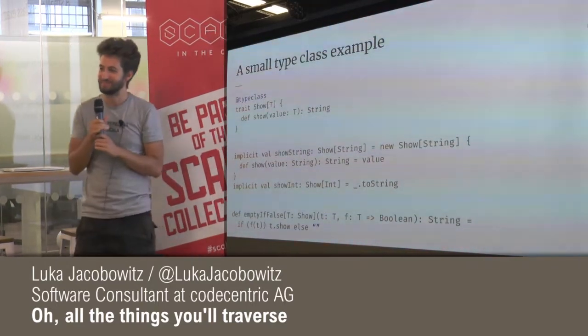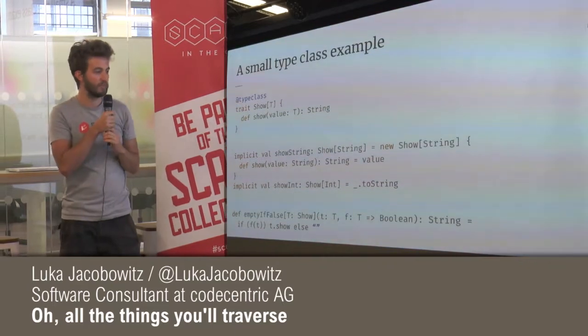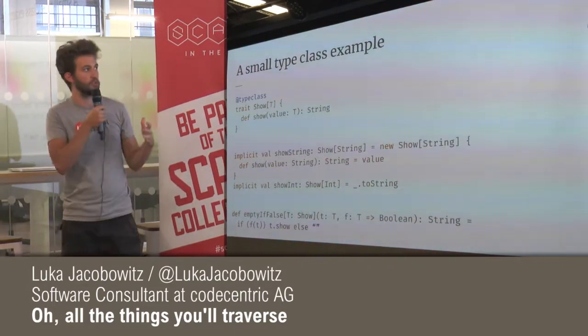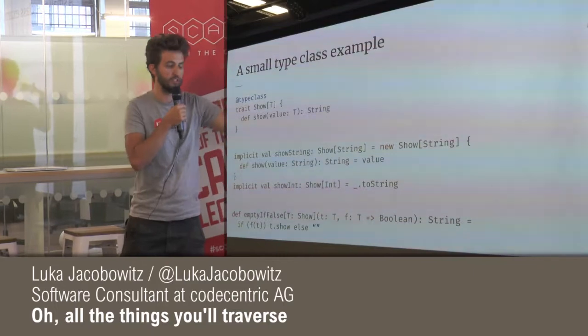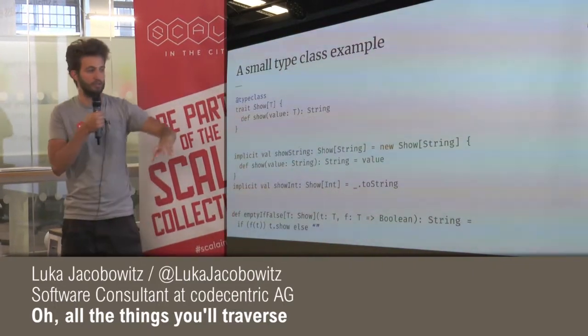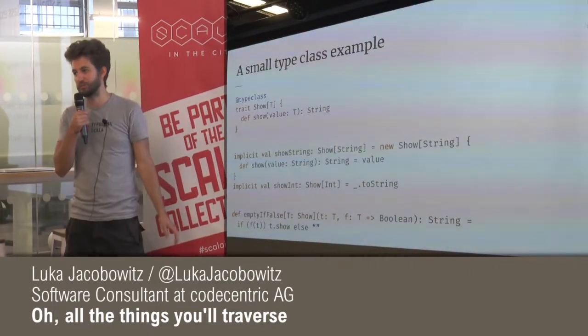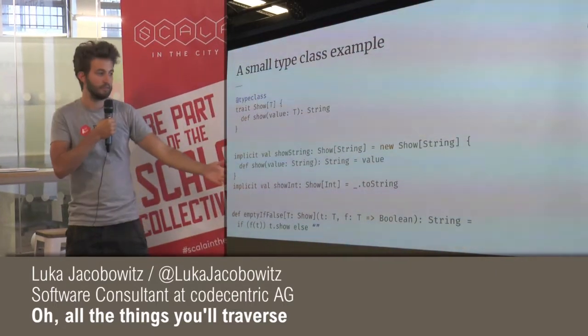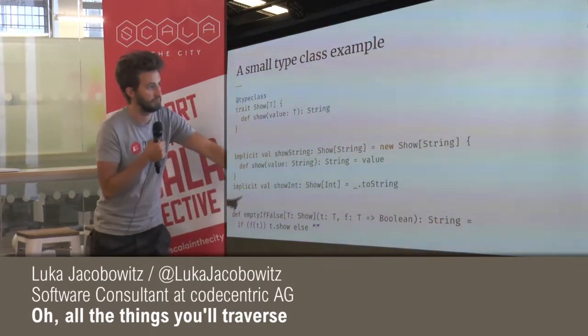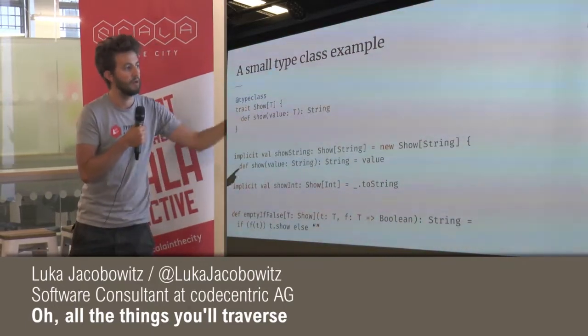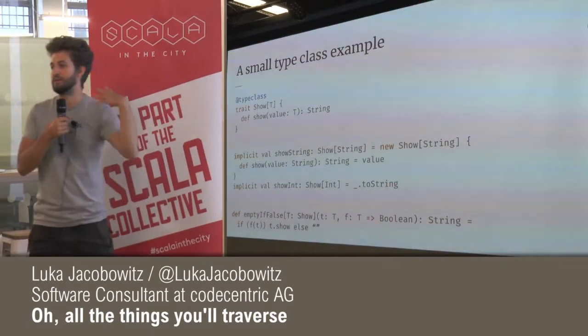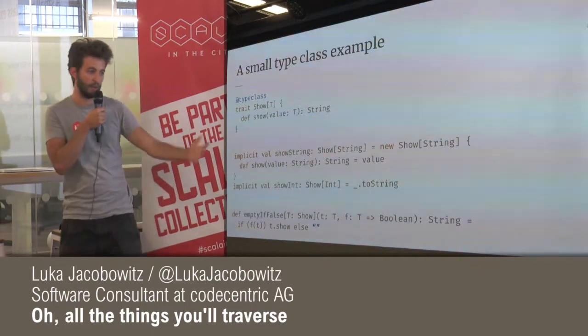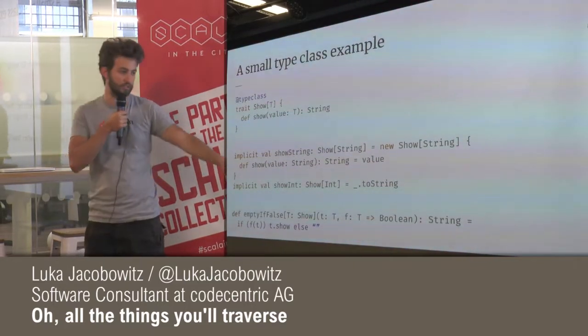Exactly as I said earlier, Simulacrum basically allows you to call all of these methods in an infix way. Otherwise, you would have to say, hey, implicitly give me the Show instance, then call show and pass the value. So it would be a lot more boilerplate. With Simulacrum, we can just do it like this.